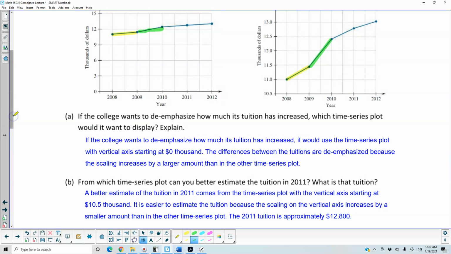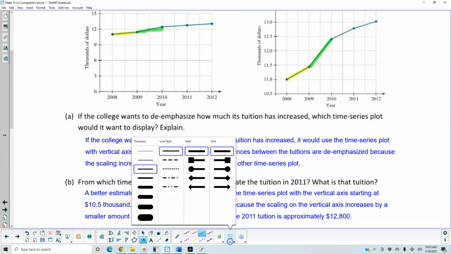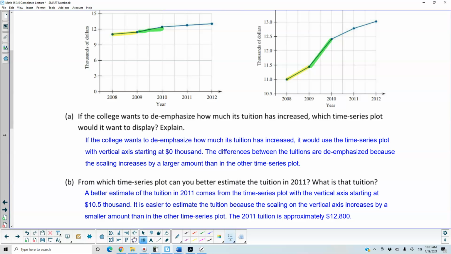So now if we want to estimate what that number looks like, and again we're dealing with an estimation. Okay, so for 2011, go across here. So that's about 12.8.